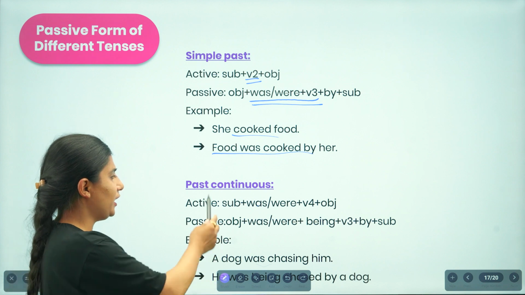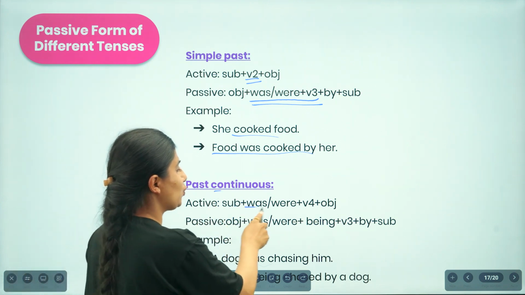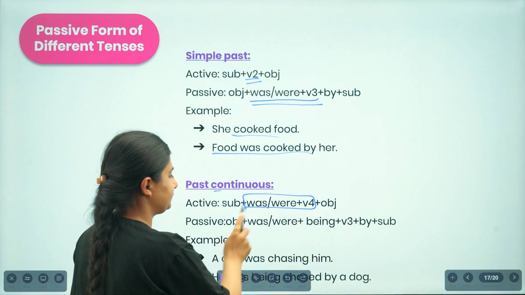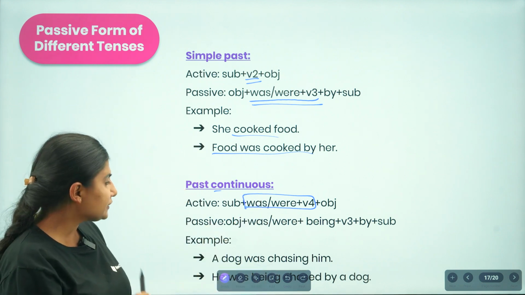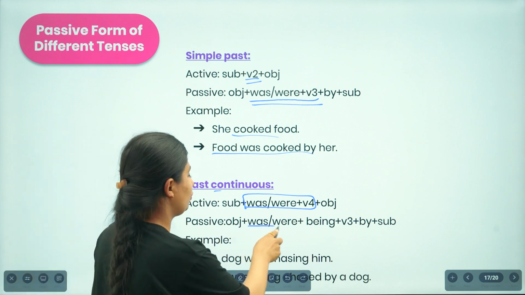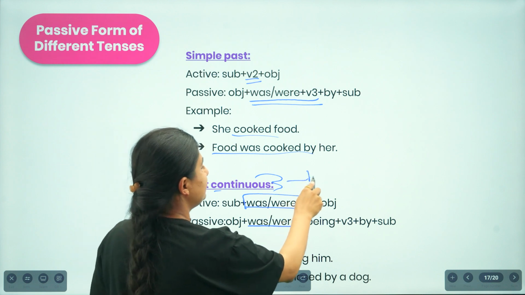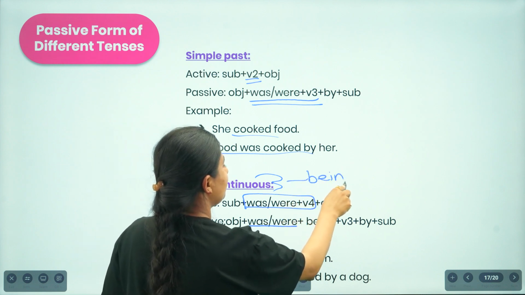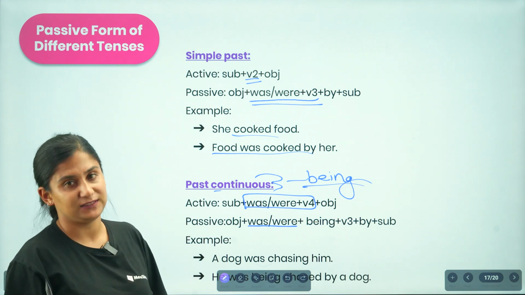Now, changing into the past continuous form, the active voice reads was, were plus verb 4. So how are we to change this? We will be placing the was, were, and then in a continuous tense there will always be being. If you receive a sentence in a continuous form, make sure that you add being whenever you are changing it into the passive form.